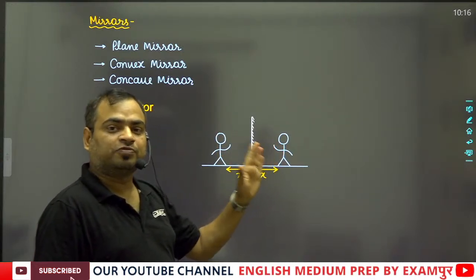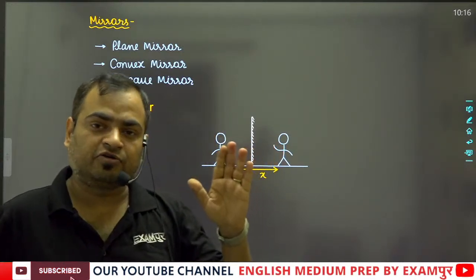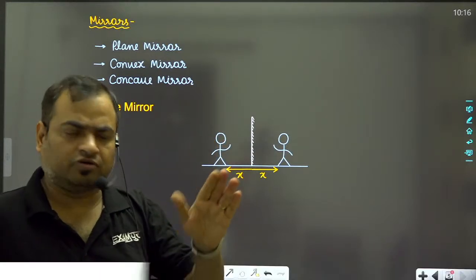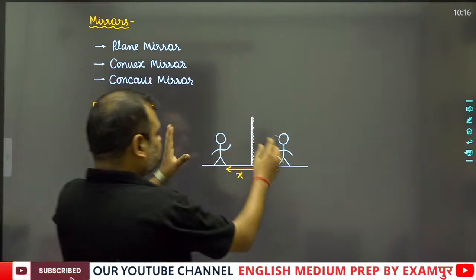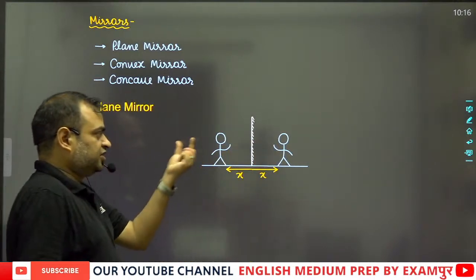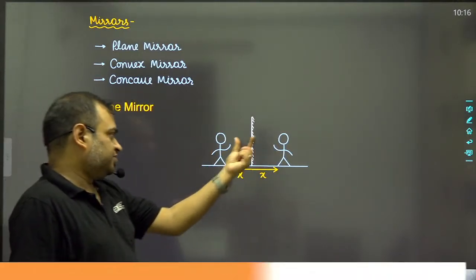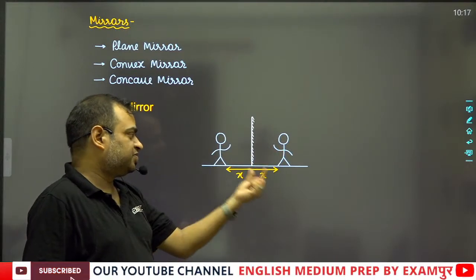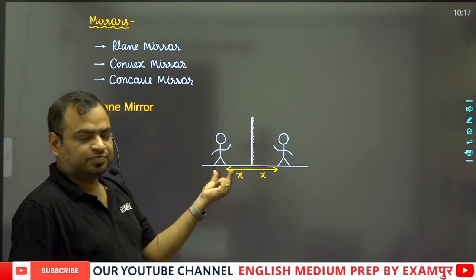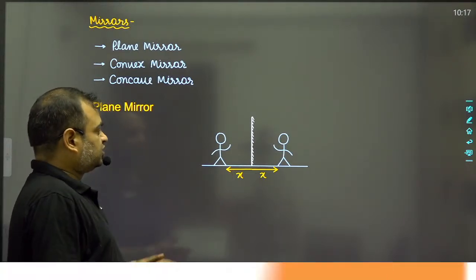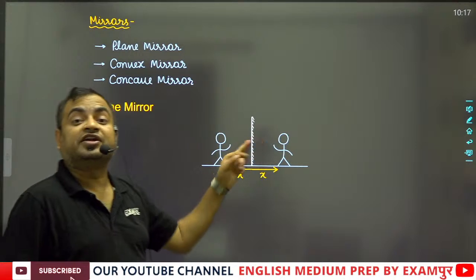This image cannot be made on any screen. So the image will be of the same size, at the same distance from the plane mirror at which the object has been placed, as well as vertically erect.